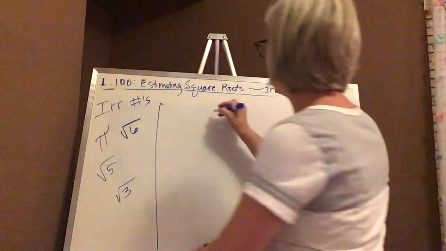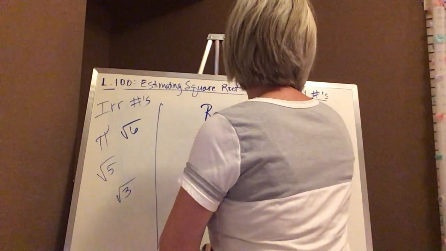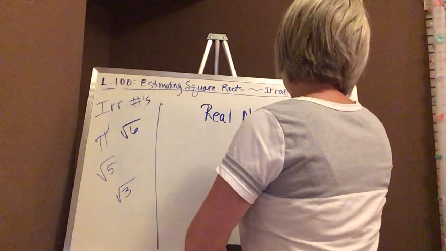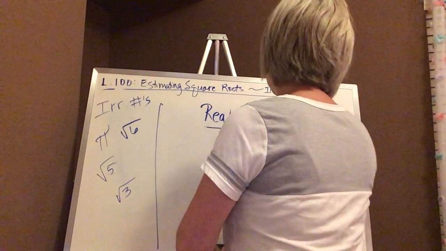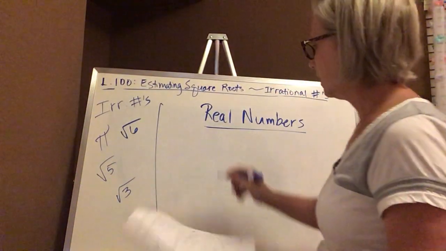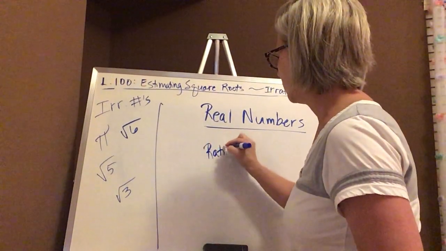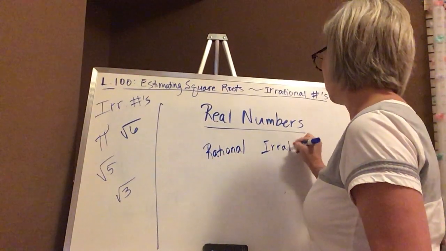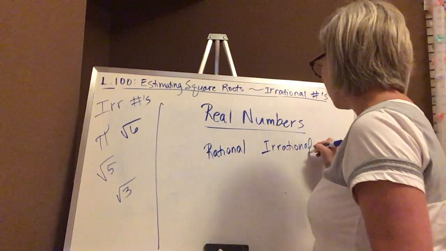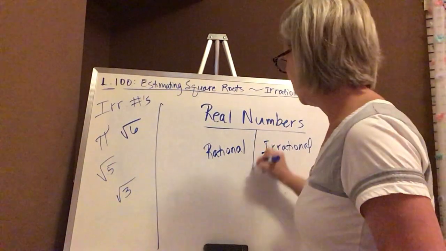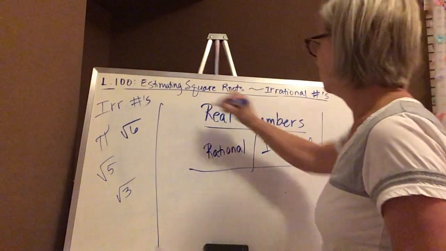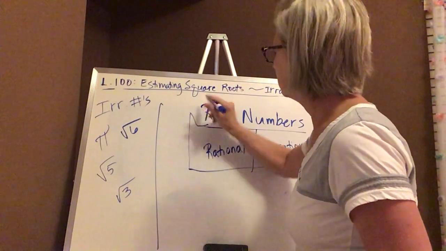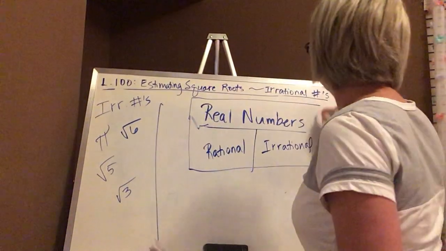There's one more term that is brought up in today's lesson, real numbers. And under the category of real numbers are both rational numbers, it just means that we do use them, and irrational numbers. They do have a value to them, and so they are included as real numbers.